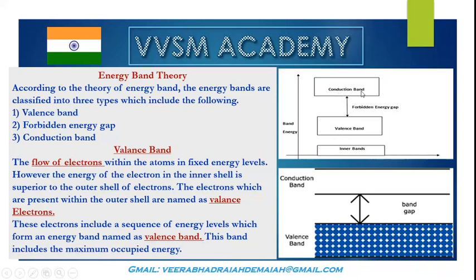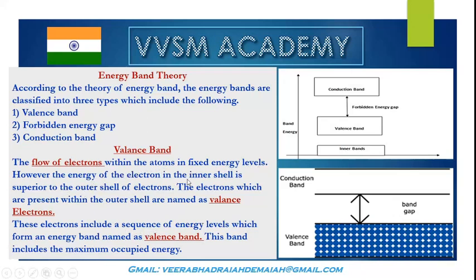So, conduction band and valence band. What is that band? The series of valence electron levels leads to the formation of the valence band. Similarly, what is the conduction band? It is also a series of energy levels of conductivity, which leads to the conduction band. Okay, now what is the valence band? It involves the flow of electrons within the atoms in fixed energy levels.